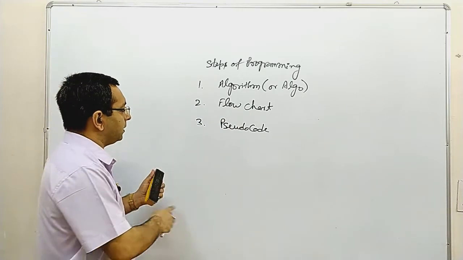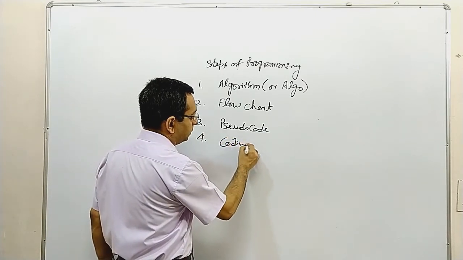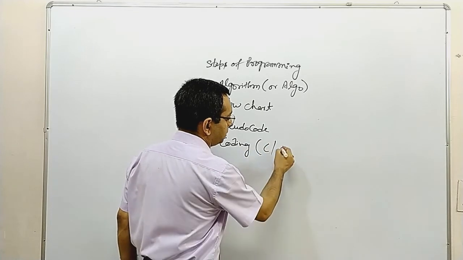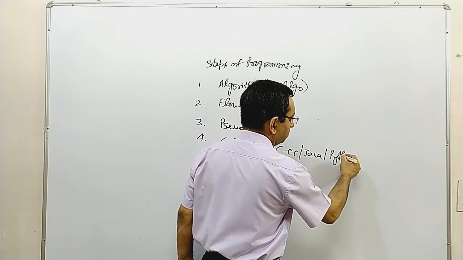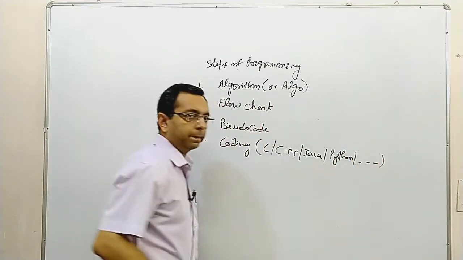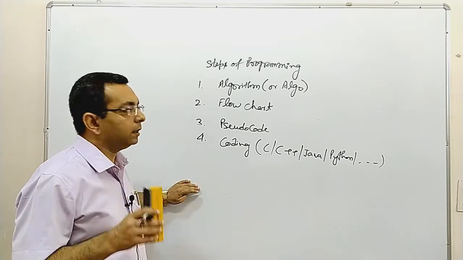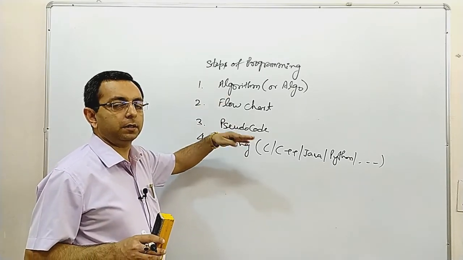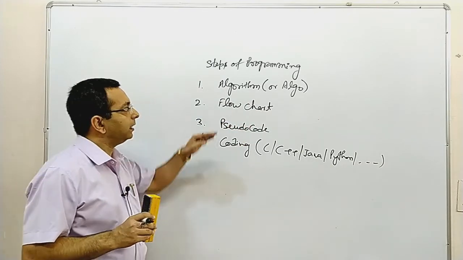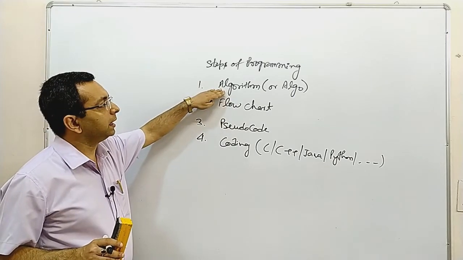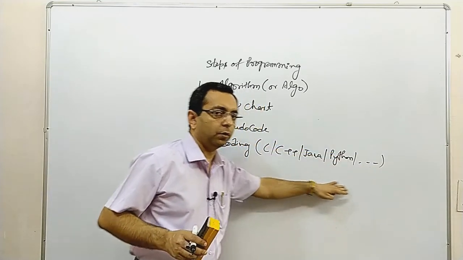And then the fourth step is coding. Coding may be in C language, C++, Java, Python, or any other language. So if anybody says to you, write an algorithm in C language to print hello, that is wrong. Why wrong? In the algorithm there is no requirement of any language, because language comes in step 4.